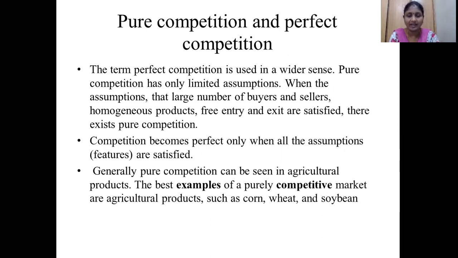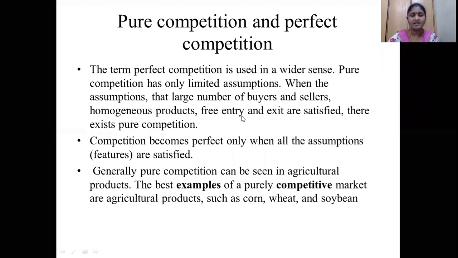In those 7 characteristics, it should be a pure competition. Means what characteristics should be satisfied? So with the assumptions like that, in pure competition also, there should be a large number of buyers and sellers. So pure competition also contains a large number of buyers and sellers. And it is also going to sell homogeneous products. That is the second characteristic. And the third characteristic is free entry and exit.